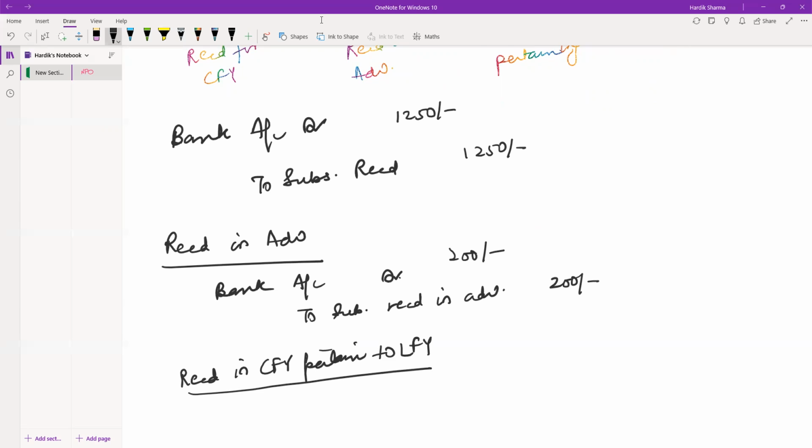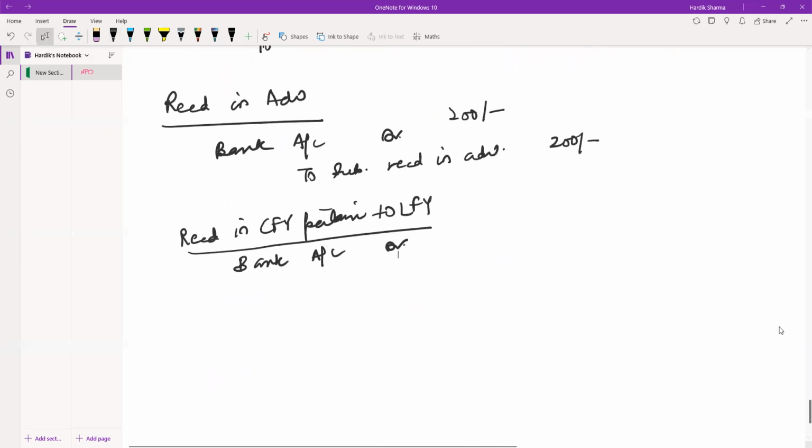That will be having two entries. What will be those two entries? One, bank account debit, that is how much rupees, 125, right?